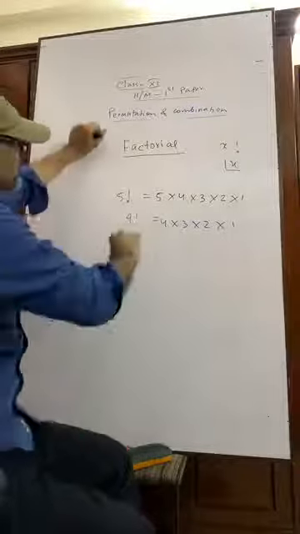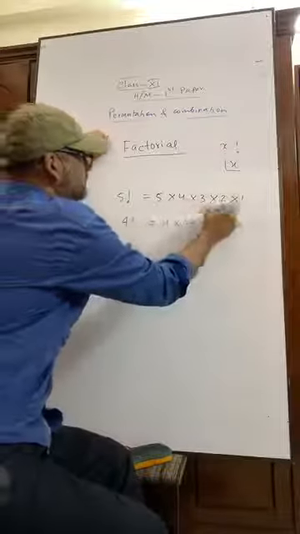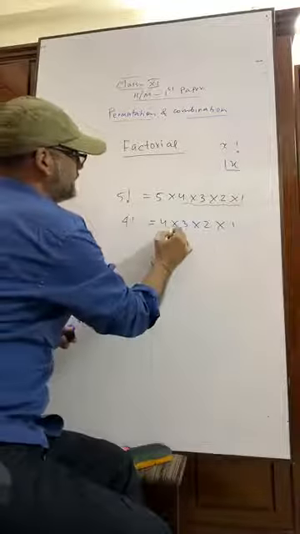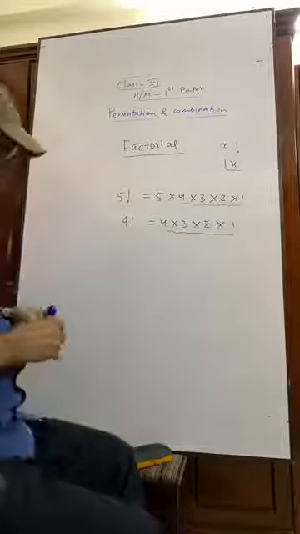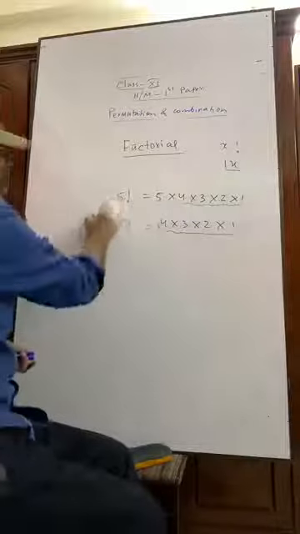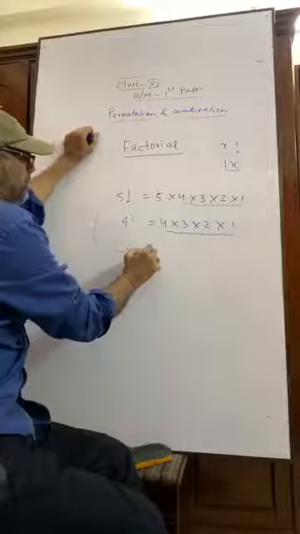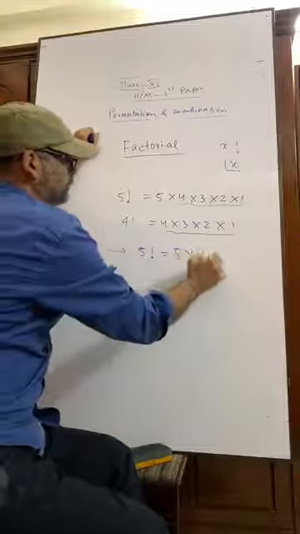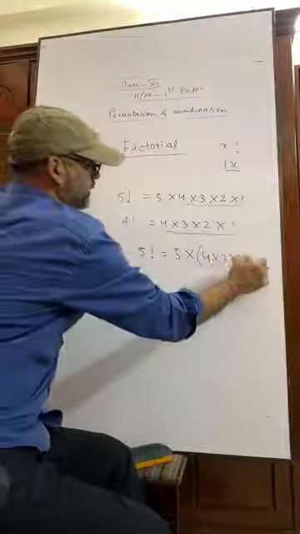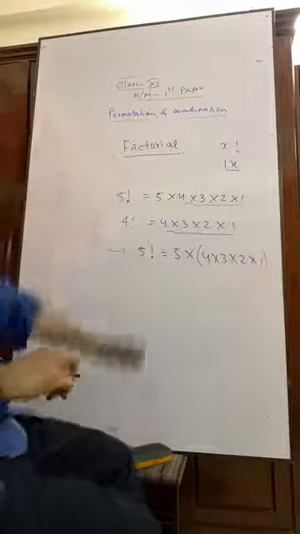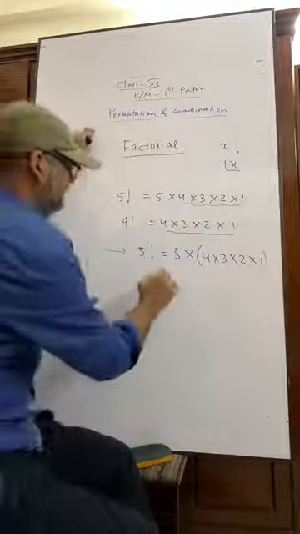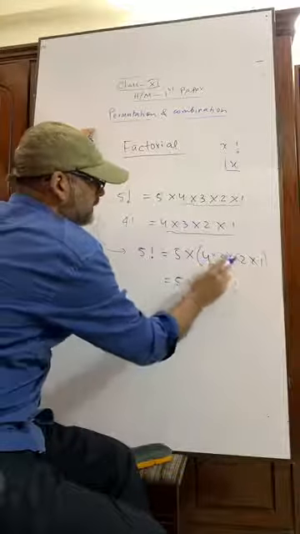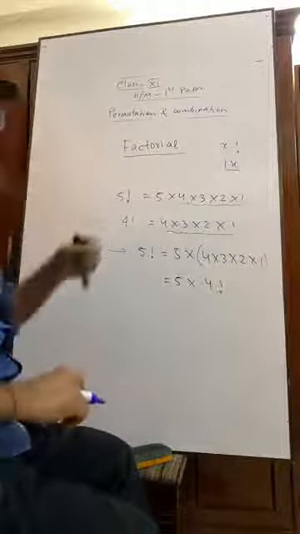You see, these are equal. So from here we can write 5 factorial is equal to 5 into 4 into 3 into 2 into 1. Can you write? Yes, we can write. That means 5 into 4 factorial, where 4, 3, 2, 1 is 4 factorial.